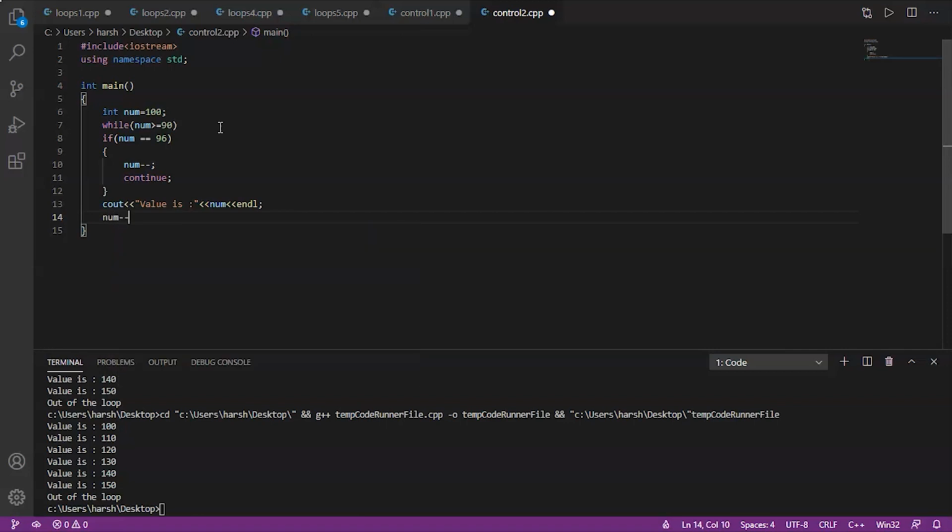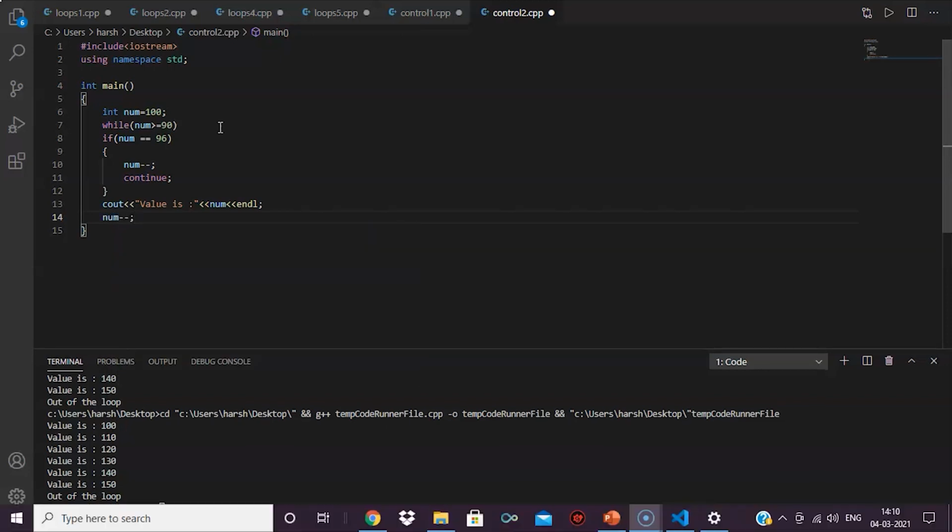Now we'll write num minus minus. Here we are writing minus minus because we want it to get decremented after printing also. That is why we have written num minus minus after printing num.